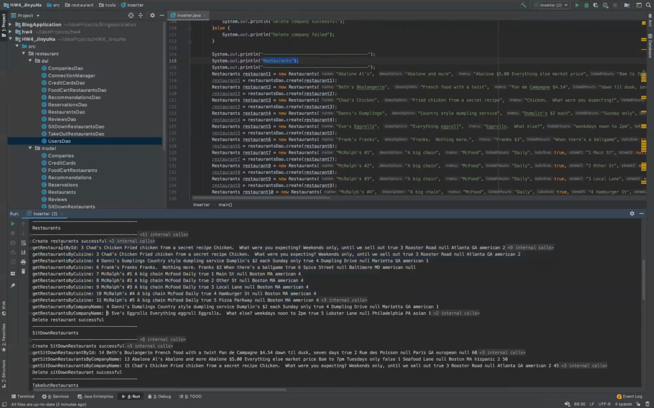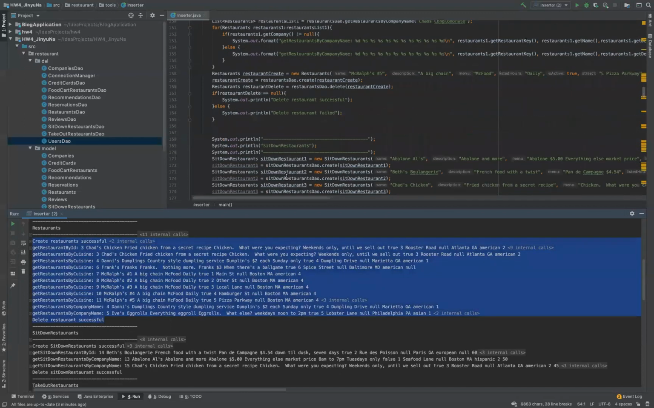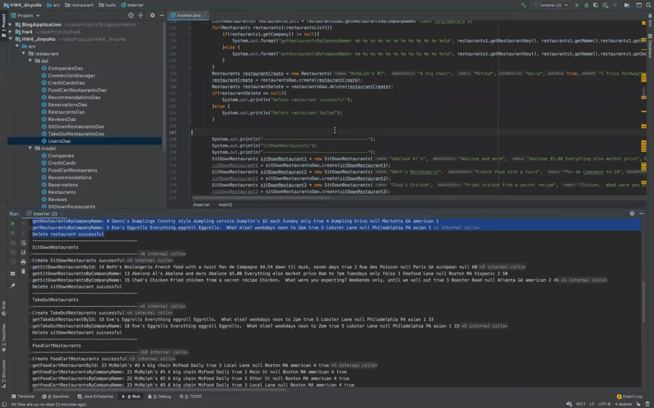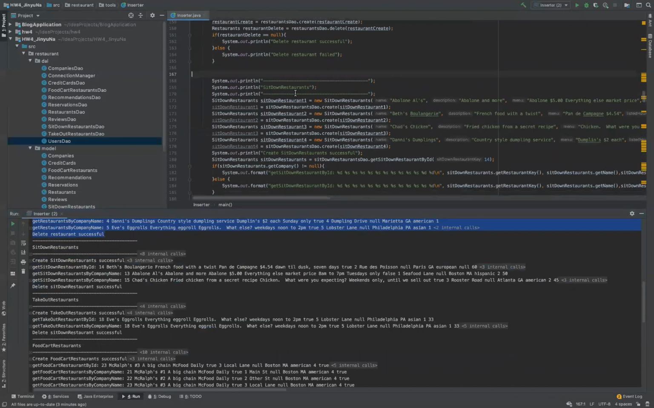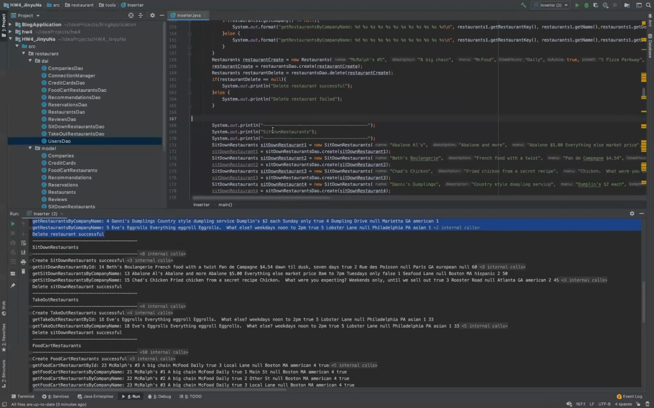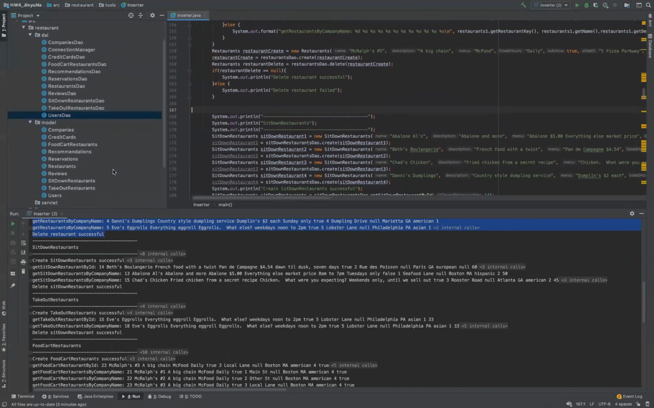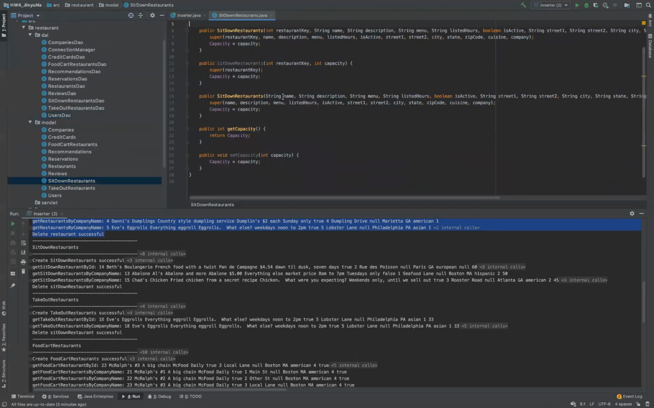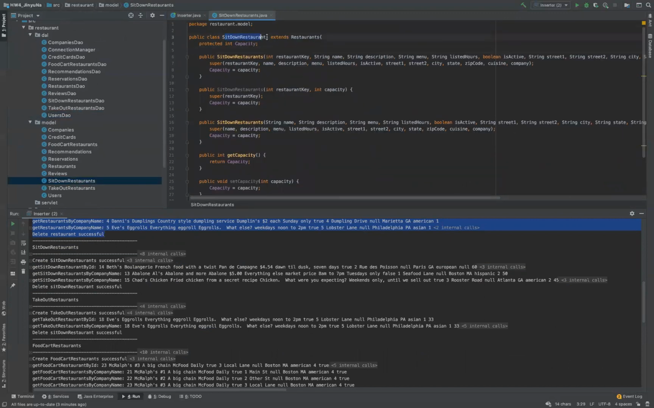It has 5 functions here. And the next one is sit-down restaurants. I will take it as an example. So sit-down restaurants, takeout restaurants, and food cart restaurants are subclasses. So in the sit-down restaurant model, we can see sit-down restaurants extends restaurants.